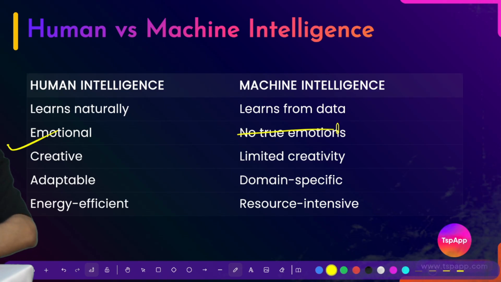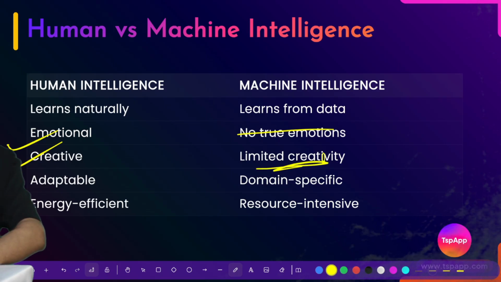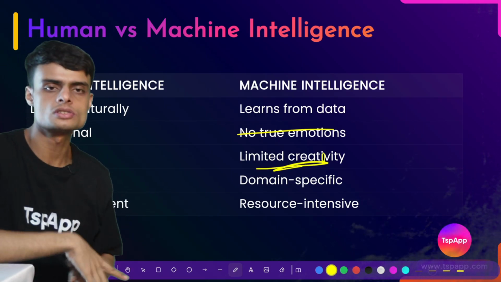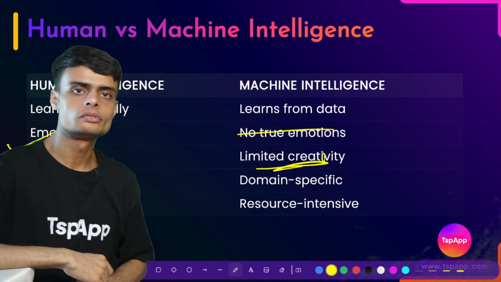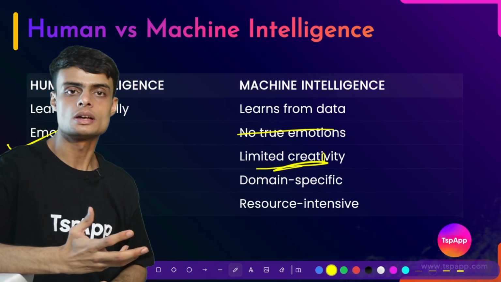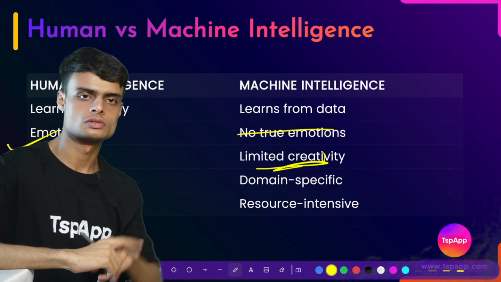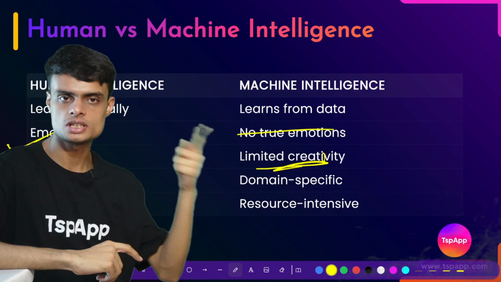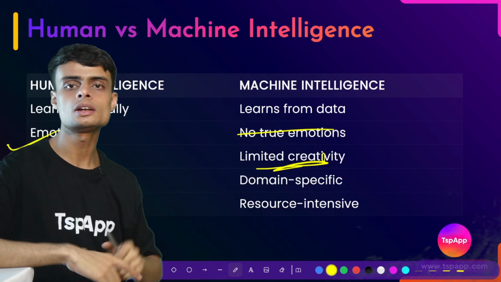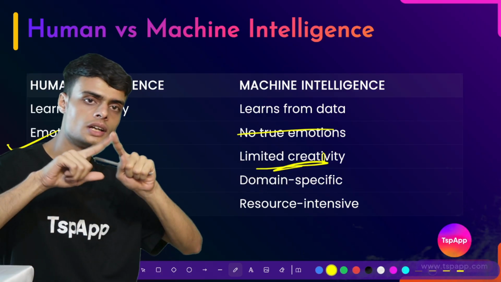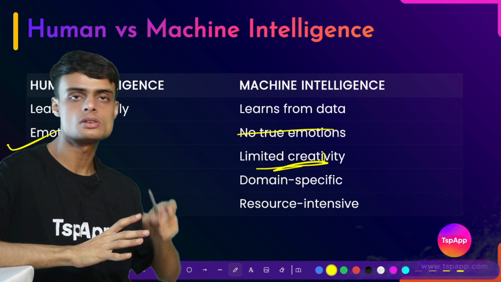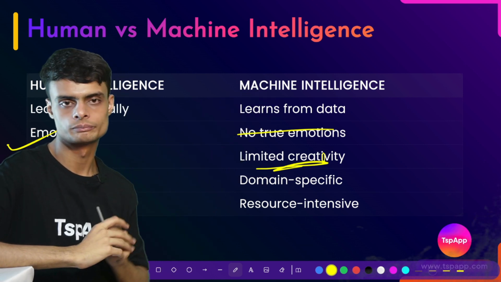No. Humans are creative, but machines have limited creativity, or I would say machines are not creative, because creativity requires the ability to think out of the box, something new, whereas machines or AI can only take decisions on the basis of the data on which they have been trained. They cannot think outside of that data.